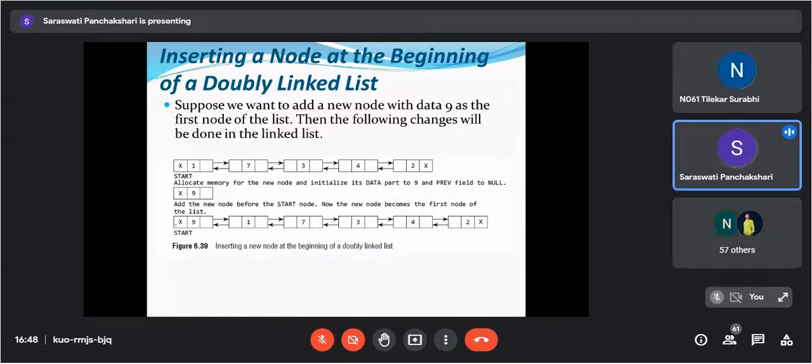Now add the new node before the start node. Now the new node becomes the first node of the list. So what we needed to do here, this is the new node. What we are assigning here: new node of next is equal to start. Getting? New node of next is equal to start, and start of previous is equal to new node. Okay, these two pointers. So you are going to insert it at the beginning.